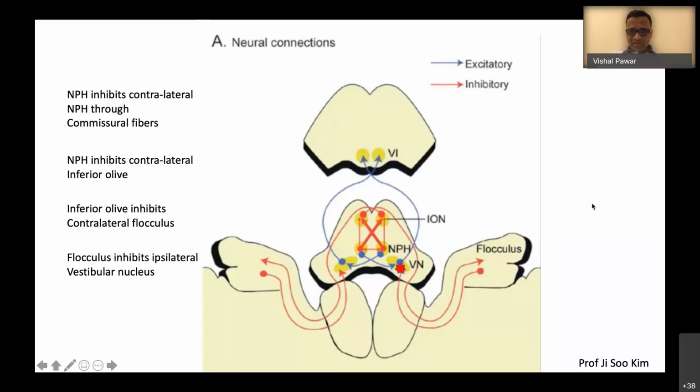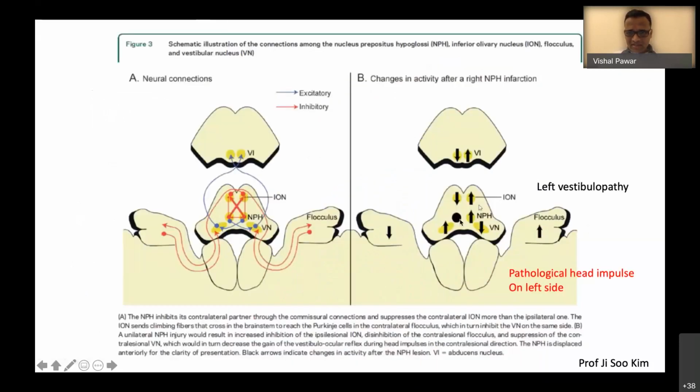So, for example, if a patient has a lesion in the right NPH, the nucleus prepositus hypoglossi, what will happen is the inhibition on the inferior olivary nucleus on the contralateral side is gone.